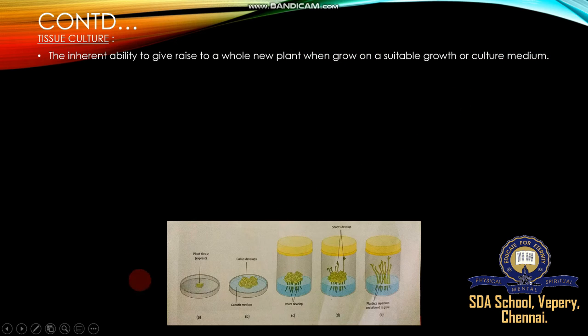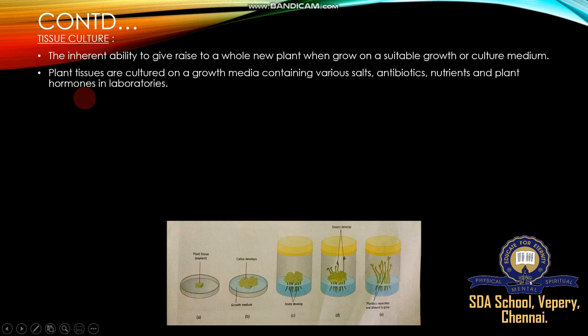There are many culture media: MS medium, Nitsch medium, White medium, B5 medium, and so on. The medium consists of nutrients, some hormones, and some salts. Plant tissues are cultured on a growth medium containing various salts, antibiotics, nutrients and plant hormones in a plant tissue culture laboratory. It is man-made, artificial and controlled culture, so it is also called controlled culture.